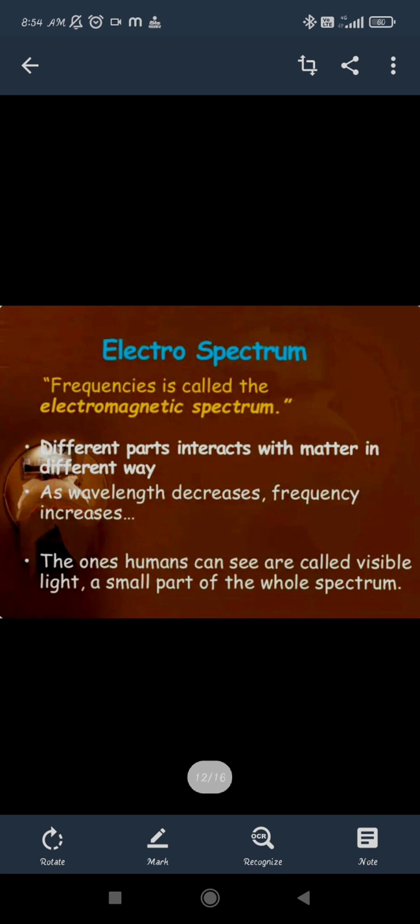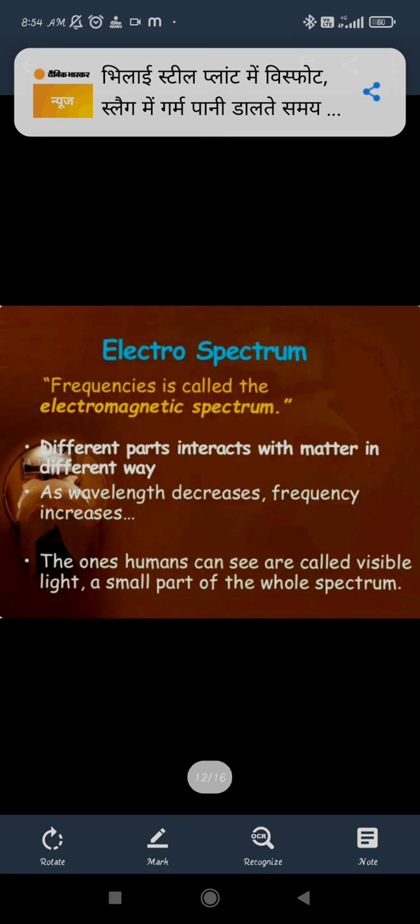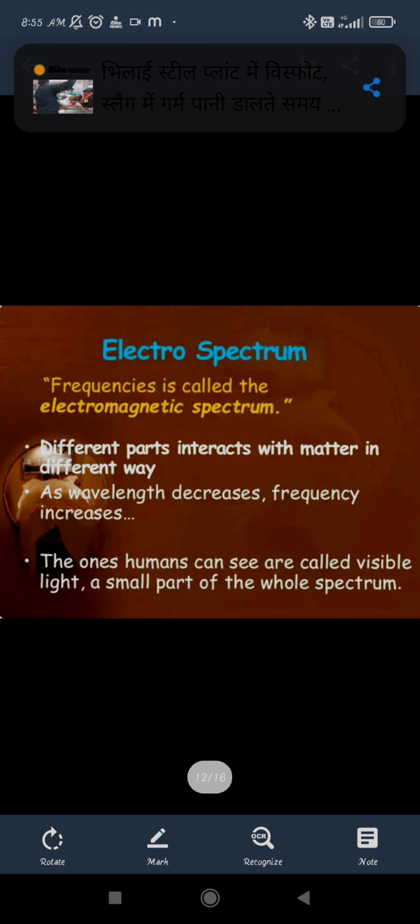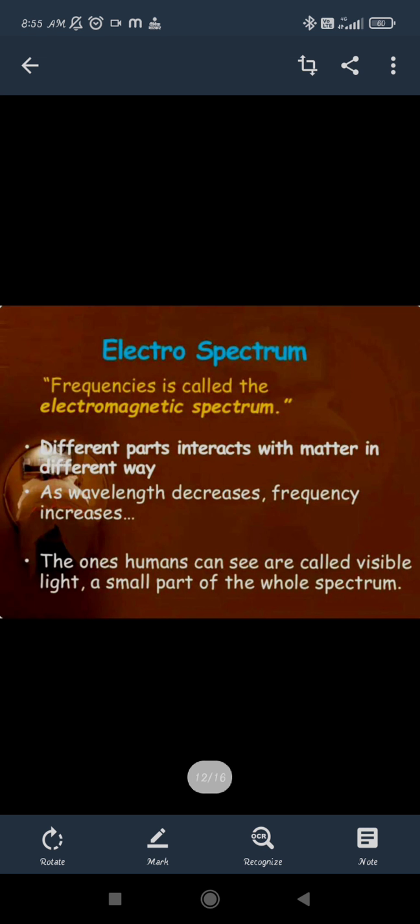A band of lights is said to be a spectrum, but the different wavelengths coming out from the sun are due to the influence of the electric and the magnetic field together at a perpendicular condition, so it will be considered as an electromagnetic spectrum. So the different frequencies of light rays entering our planet from the sun are considered to be an electromagnetic spectrum. Different parts interact with matter in different ways. We already know that different matters will interact with different parts.